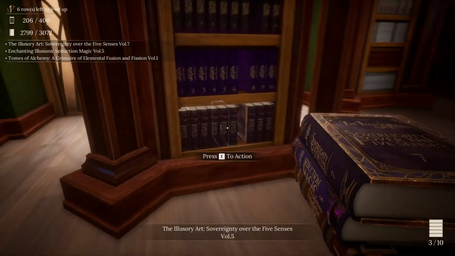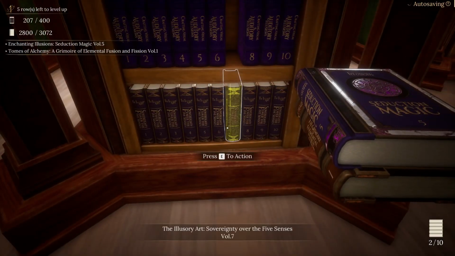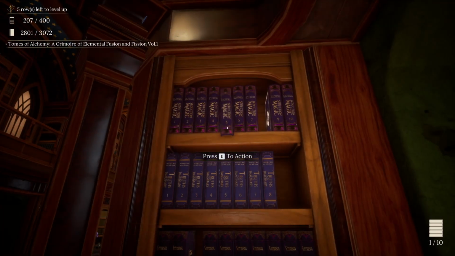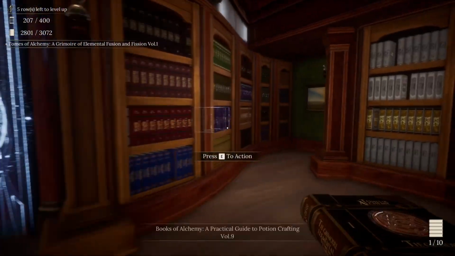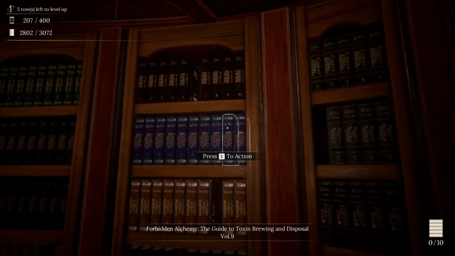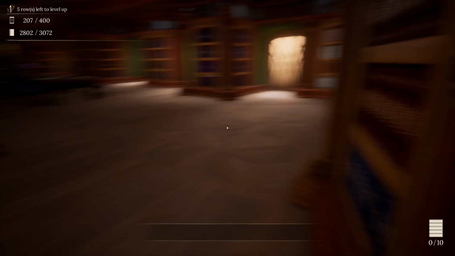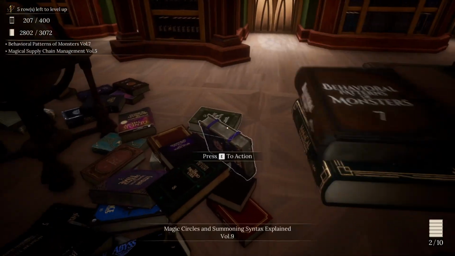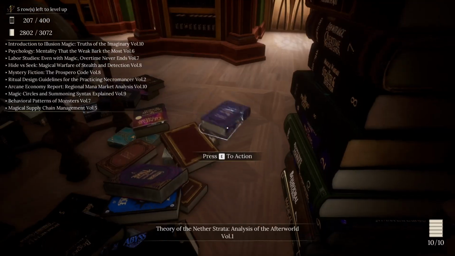Okay. Sovereignty over the 5 senses, we got that down here. Chain Illusion Seduction Magic is up here with Volume 5, completing that one off. A Grimoire of Elemental Fission and Fusion, Volume 1 goes over here at 1 and 4. Alchemy. Grab another 10 books here.